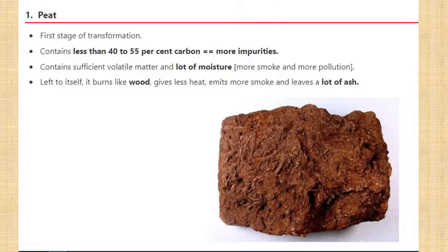If there's more moisture, the coal will be low quality or bad, because you can imagine dipping a matchstick in water and trying to strike it, the chances of it burning is less. Taking a green leaf, trying to burn it, the chances of it burning is less. But you take a dry leaf and try to burn it, it will burn very easily because it doesn't have moisture, it is totally dry. So if there is more moisture, if there is more impurities, the quality of the coal will be bad, it will not burn well, and it will give out more smoke and more pollution. At the same time, if it has more carbon content and if it is formed by more time, or if it is formed with a longer period of time, it means it is a good quality coal.